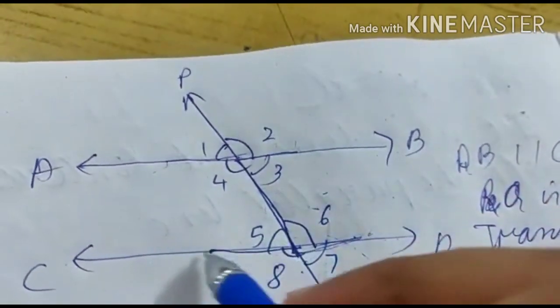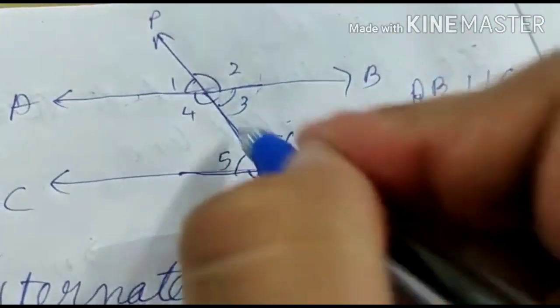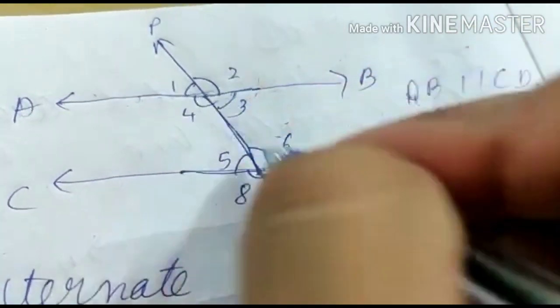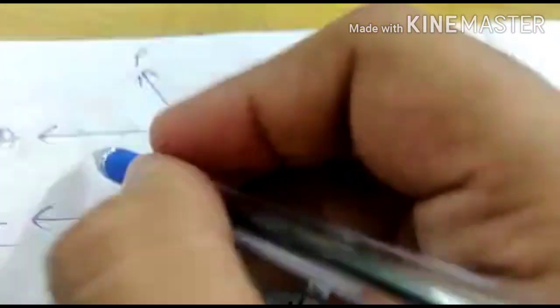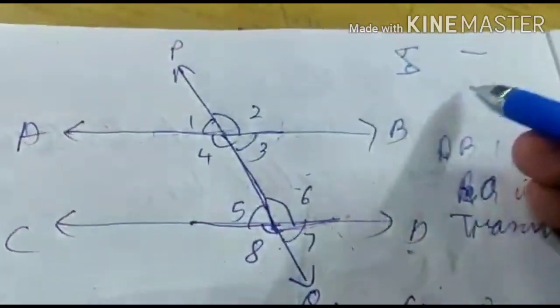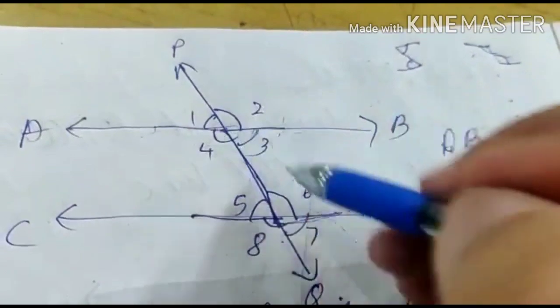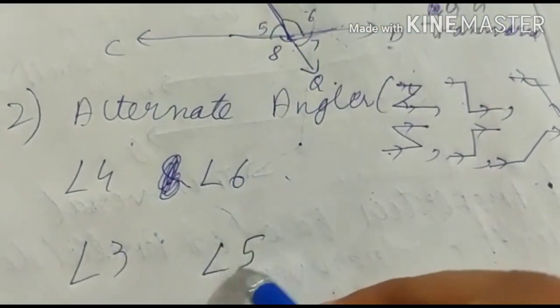Here if we see this, look, this is forming a Z. It is the opposite one, this one. Okay, but look, this is a Z, and the angles between the Z are 3 and 5. If in 4 and 6 the Z was this, so these are the angles. So here this angle was 4 and this angle was 6. So the second Z was 3 and 5. Angle 3, angle 5.